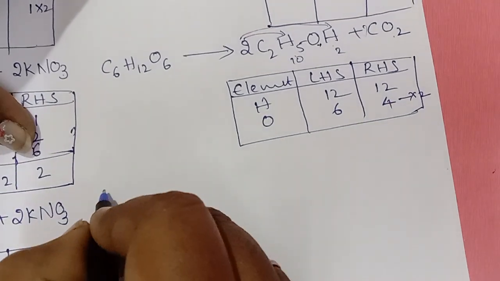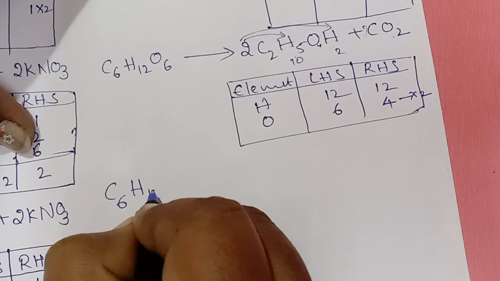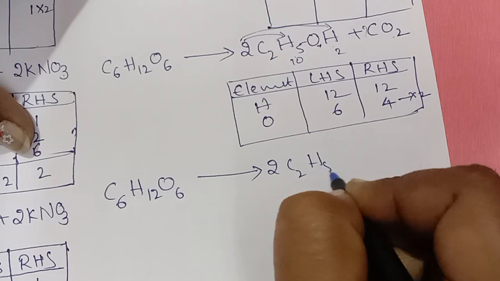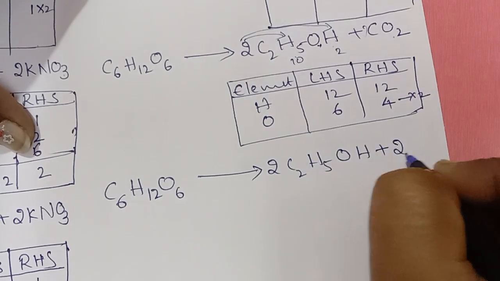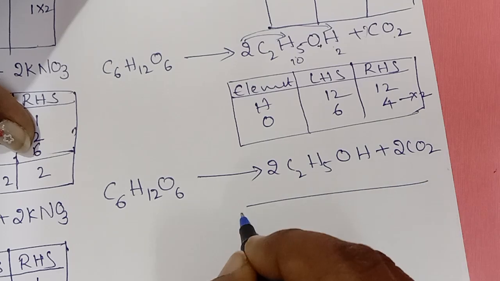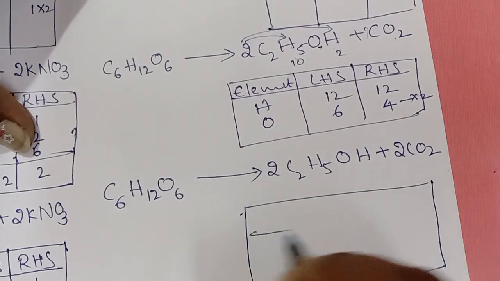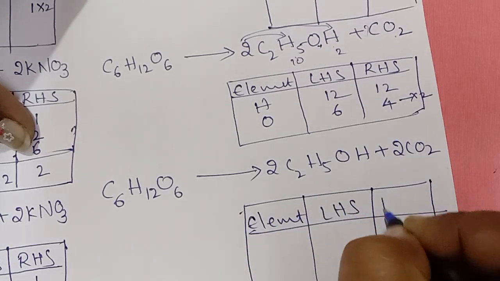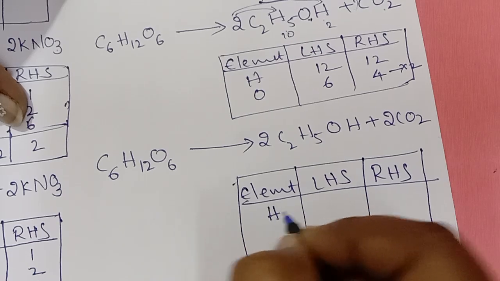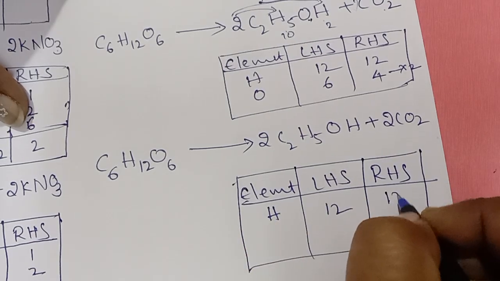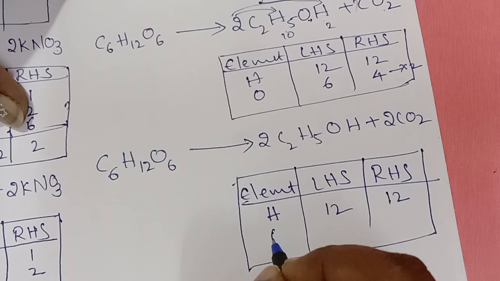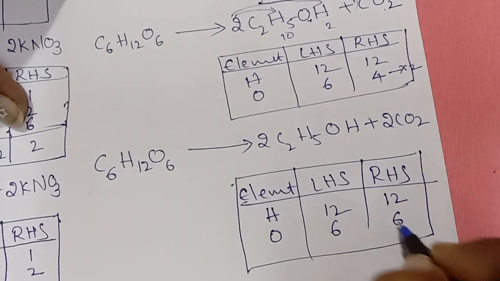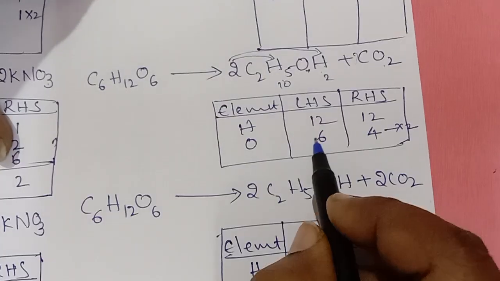Get the idea, please. 2C2H5OH plus 2CO2. Now check your elements again. Hydrogens 12, right side 12, oxygens 6. So here we have 2, 4, 6. Balanced.